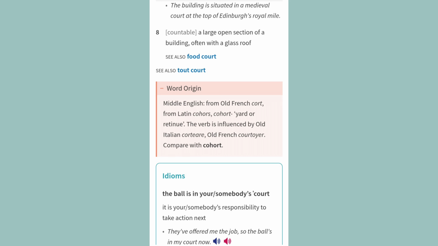Word origin, Middle English, from Old French court, from Latin cohors, cohort, yard or retinue. The verb is influenced by Old Italian cortere, Old French courtoyer. Compare with cohort. Idioms. The ball is in your, somebody's court. It is your, somebody's responsibility to take action next. Example. They've offered me the job, so the ball's in my court now.